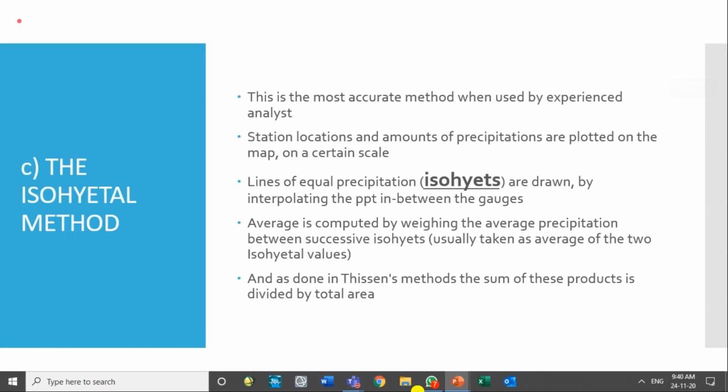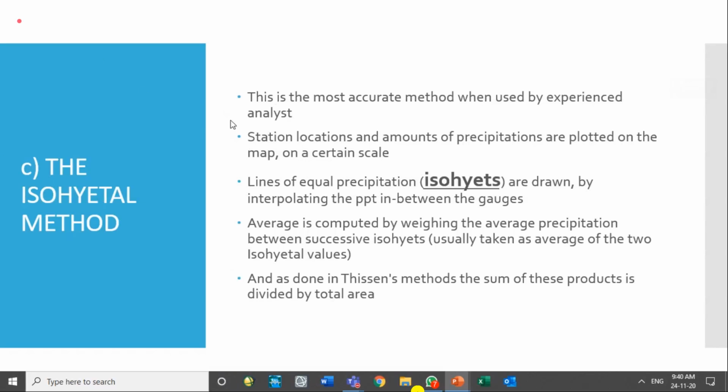If you have two stations, then just draw a line between these two stations and draw a perpendicular bisector. Then two areas will be demarcated, one station showing the rainfall for one area, the other for the other. If you have three stations or more, then the polygons will be formed. So you can have the idea that the more the stations, the more the necessity of the Thiessen polygon.